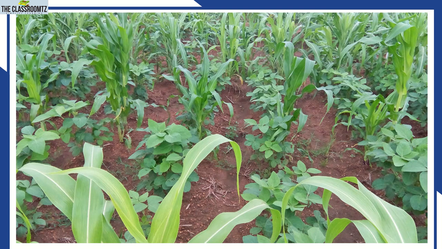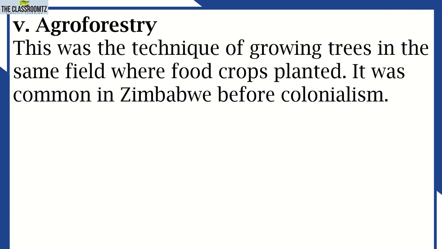So example, this image is showing in one field there are different crops, and this is maize, and that one I'm sure that it is beans. This is very common in different places, and you can check this picture. It is not an AI generated picture, it is a real picture where we are planting these crops.